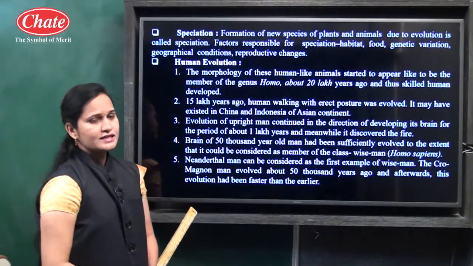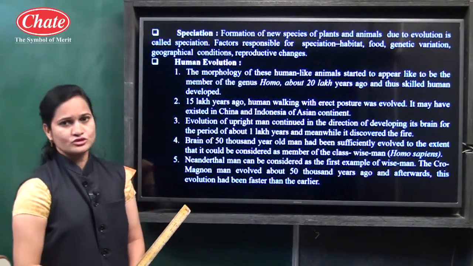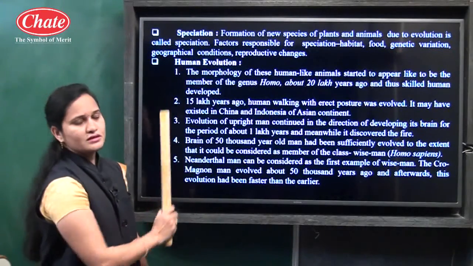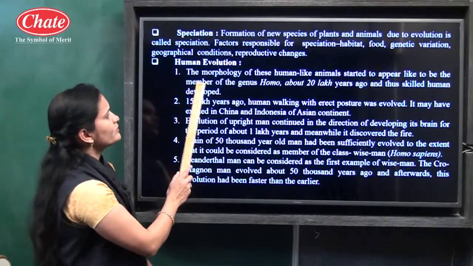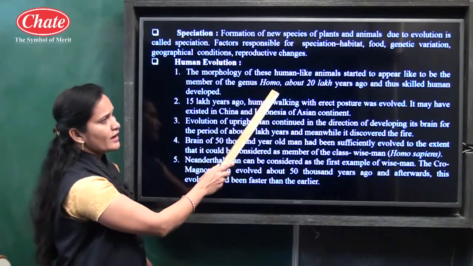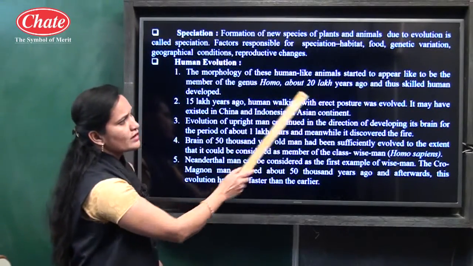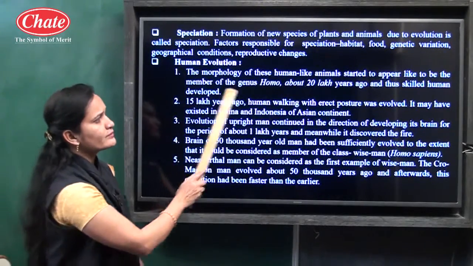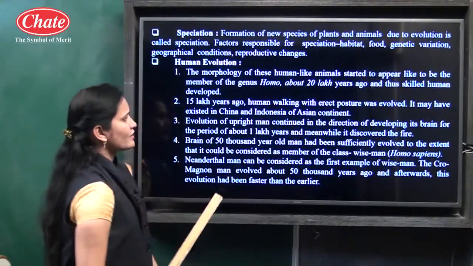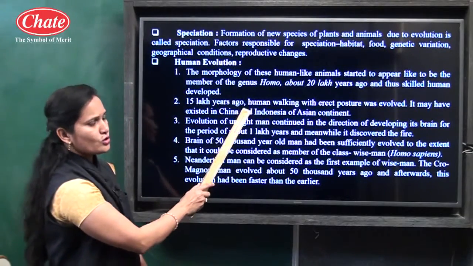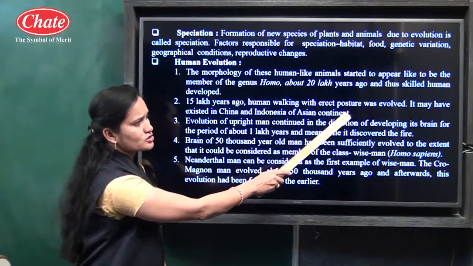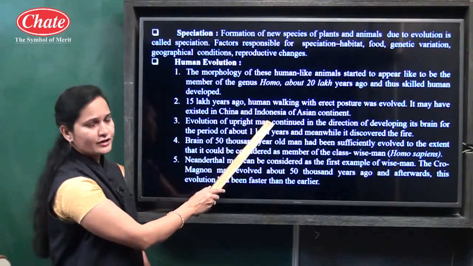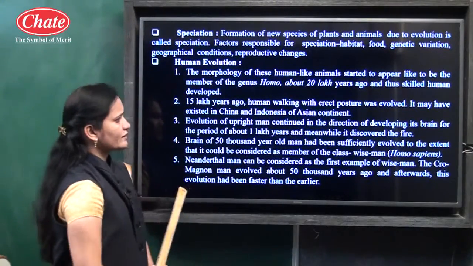Now let us see the next point, human evolution. Here the morphology of this human-like animal started to appear like a member of the genus Homo about 20 lakh years ago, and thus skilled human developed. When did skilled human develop? About 20 lakh years ago. 15 lakh years ago, human walking with erect posture evolved. It may have existed in China and Indonesia of the Asian continent.